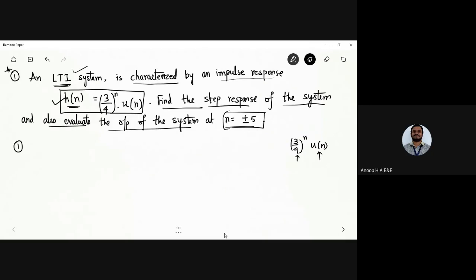What you have to understand here is that you have an LTI system, with input x of n and output y of n.